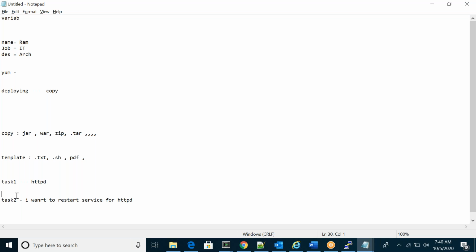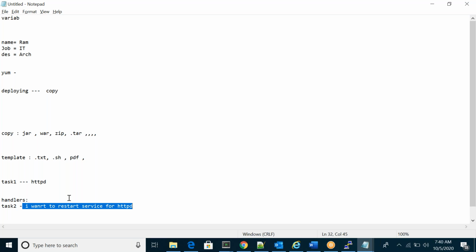So here we will use the handler section, and based upon our syntax, it will start the HTTPD service.